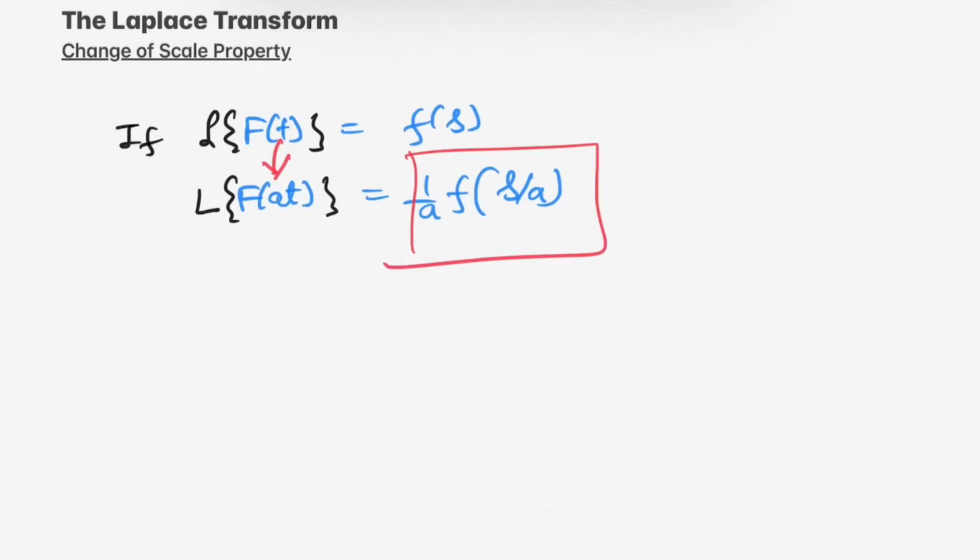It is given that the Laplace transform of f(t) is F(s), then we have to show that the Laplace transform of f(at) is 1/a F(s/a).